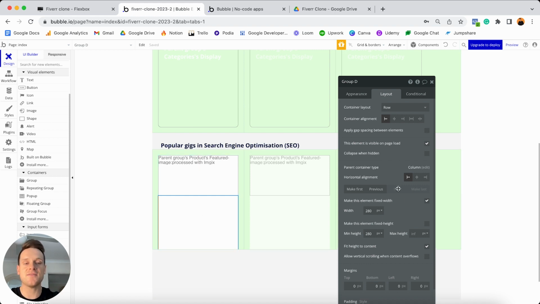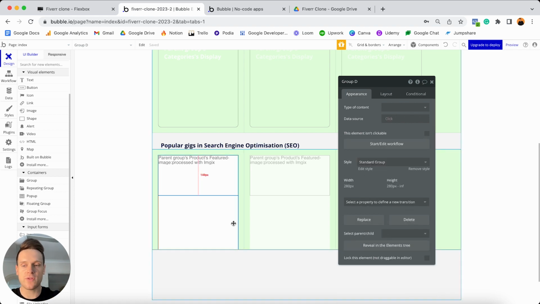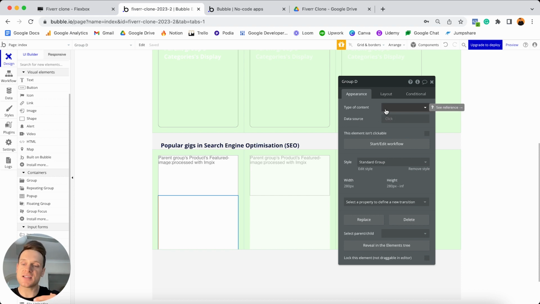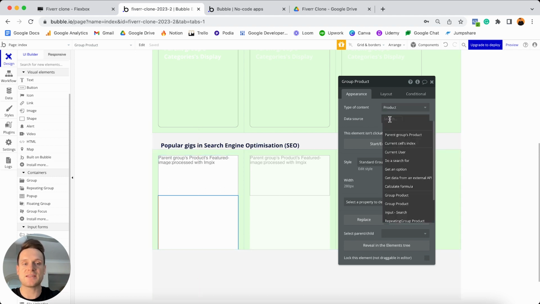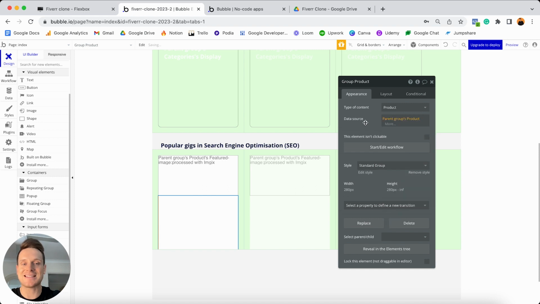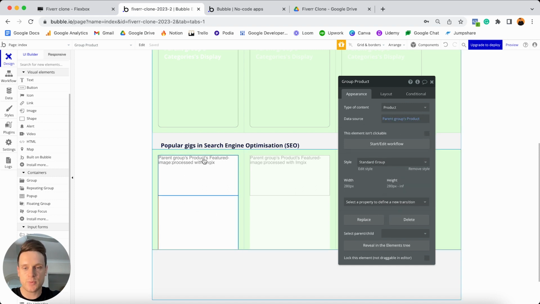Before I update any of the responsive settings here though, I'd just like to jump to my appearance tab because I'll need to do two things. The first is that I'll need to add a data source to this group. So because I want to display some information related to the person who published this product, I'm going to need to pass the data not only from my repeating group into my white group, but I'm also going to need to pass the data from my white group into this new group. So for the type of content, I'm going to reference the product from our repeating group, which of course at this point is just going to be the parent group's product as the data source because this new group sits within our white group. And of course, that group is pulling data from my repeating group.